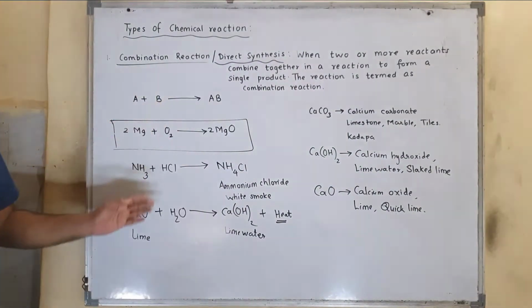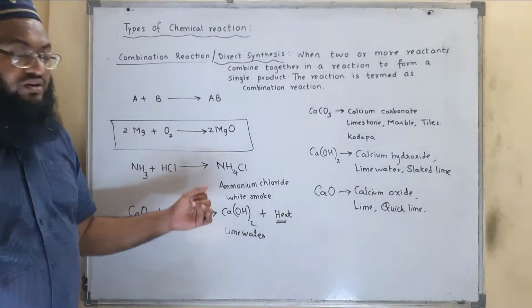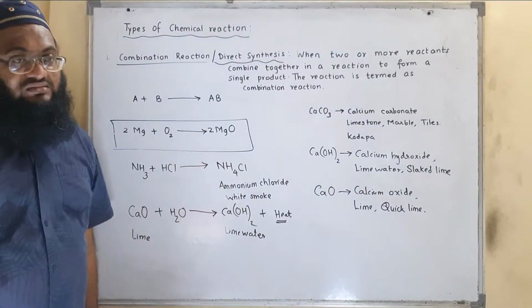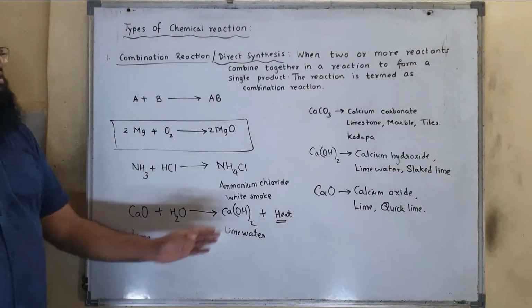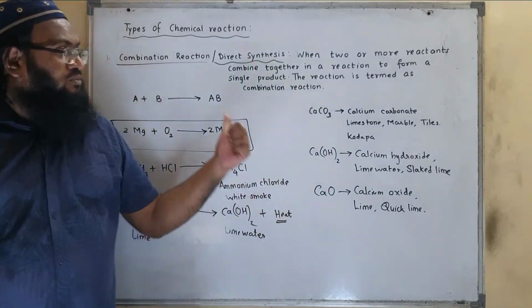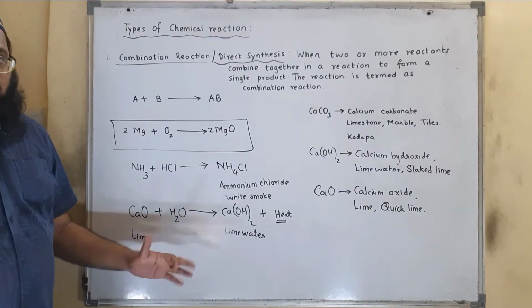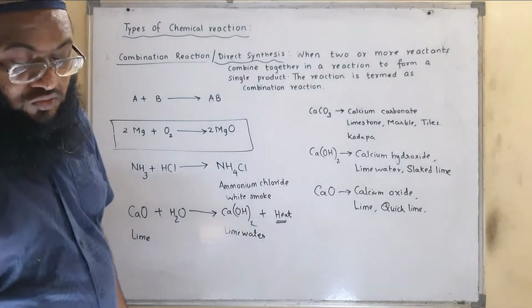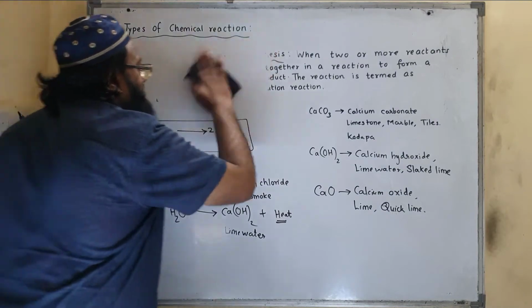So in all these reactions, we have seen that two reactants have combined together to give a single product. So this reaction is termed a combination reaction, because a combination reaction is nothing but when two or more reactants combine together in a reaction to form a single product. So this was the combination reaction, that is also called direct synthesis. Next one,